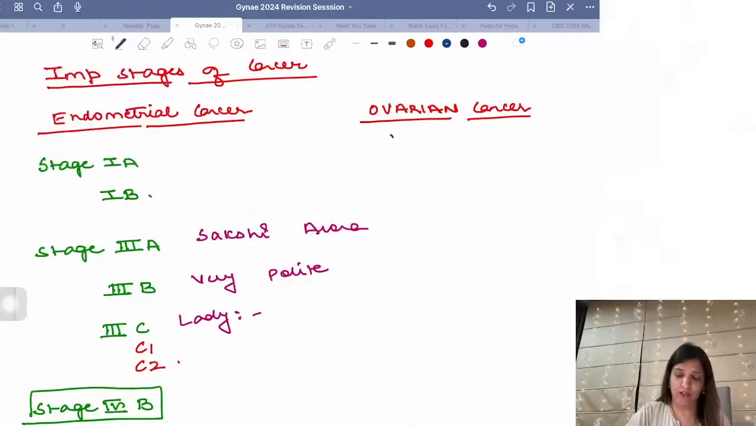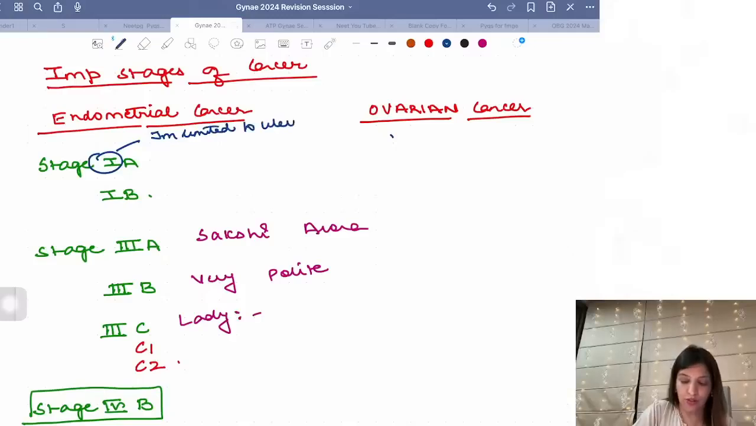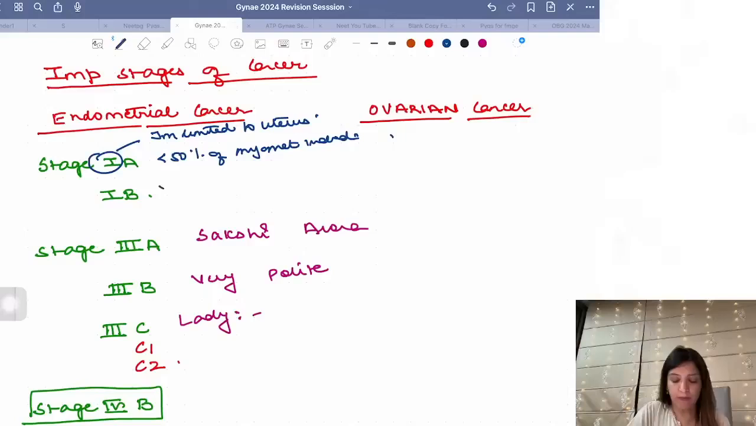In staging of endometrial cancer, I want you to remember stage 1A and 1B. Stage 1 means the tumor is limited to uterus. What do you mean by 1A? Less than 50% of myometrium involved. What do you mean by 1B? More than or equal to 50% of myometrium involved, right?